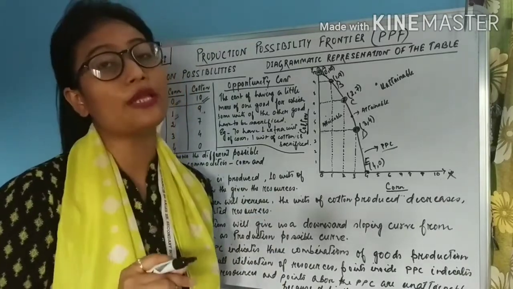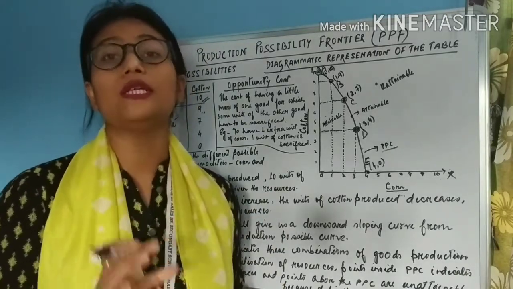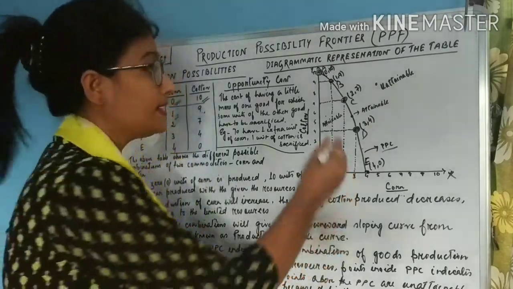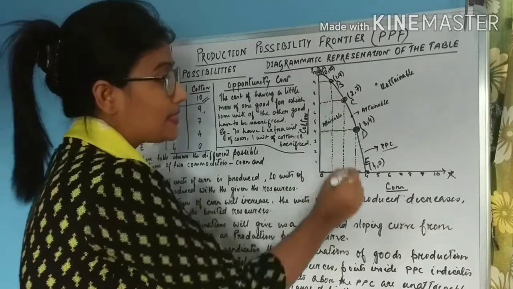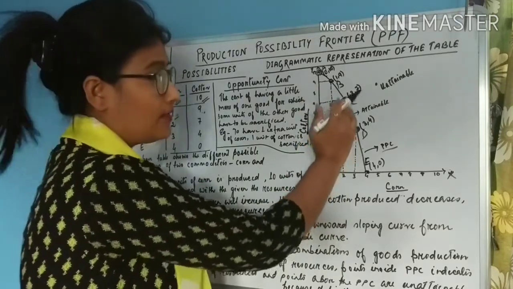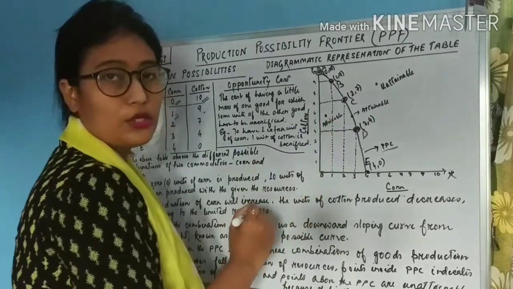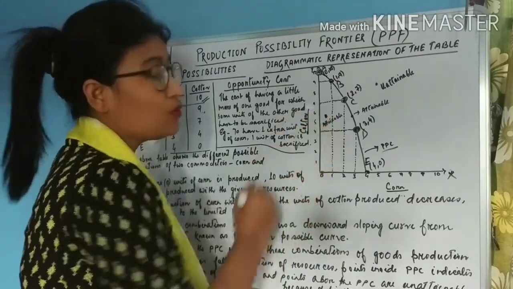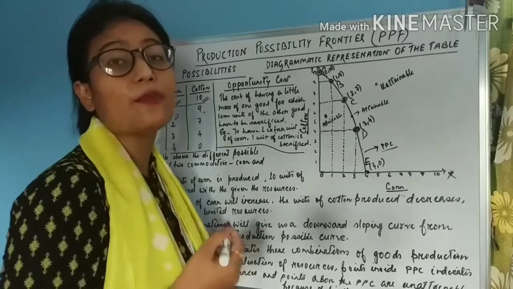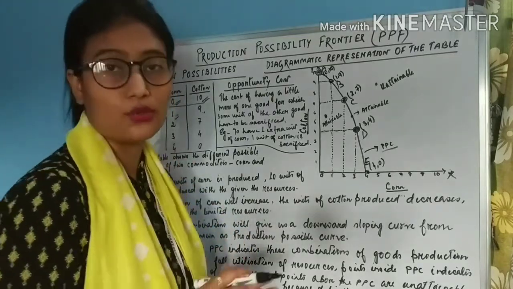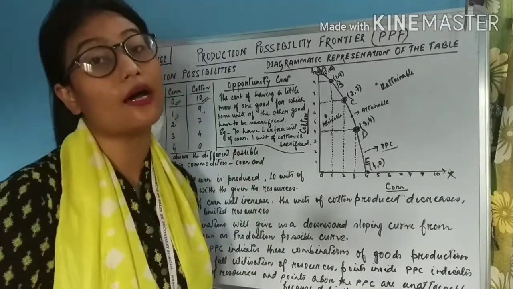So all the combinations of goods in which the resources are not fully utilized or are underutilized lie inside the PPC curve, that is, below the PPC curve. For example, if I draw a point here, it refers to all the combinations produced by using some of the resources, not all the resources. That means some of the resources are left unused.